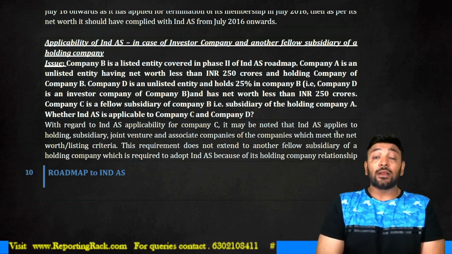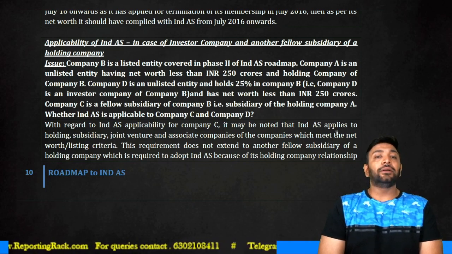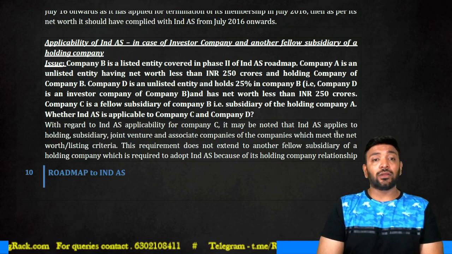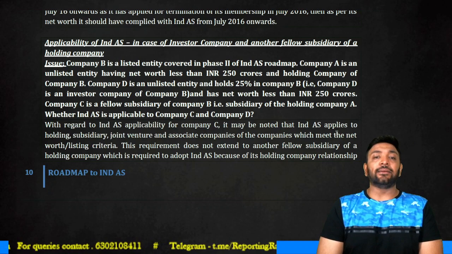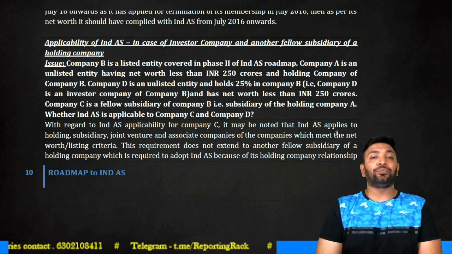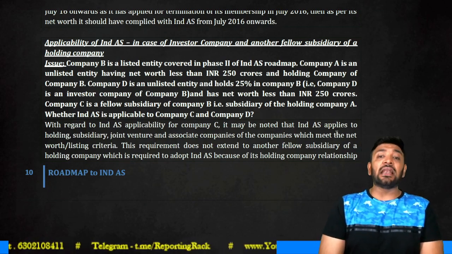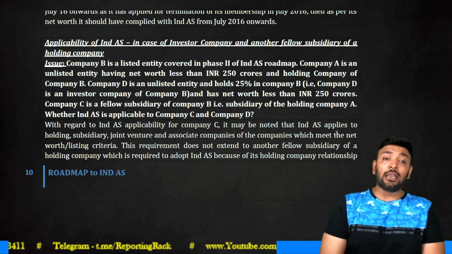Now, this will have a lot of impact, guys. Look at the next question. Investor company, fellow subsidiary of a holding company. Look at this. Company B is a listed entity covered in phase 2 of IND AS roadmap. Company A is an unlisted entity having a net worth of less than 250 crores and holding company of B.